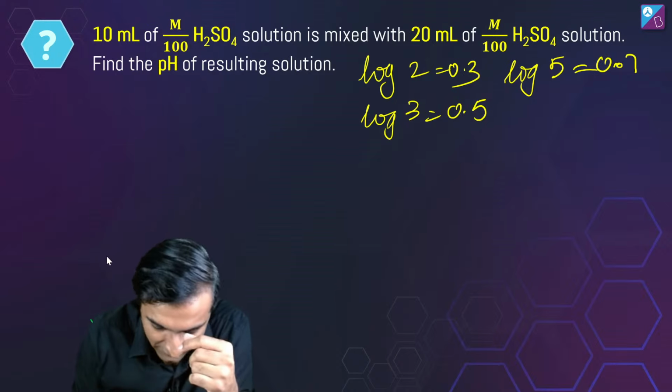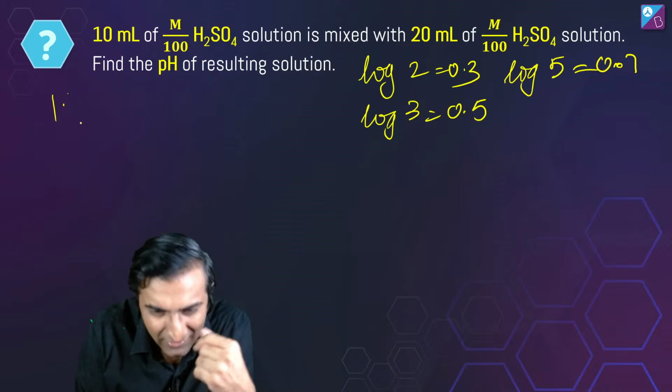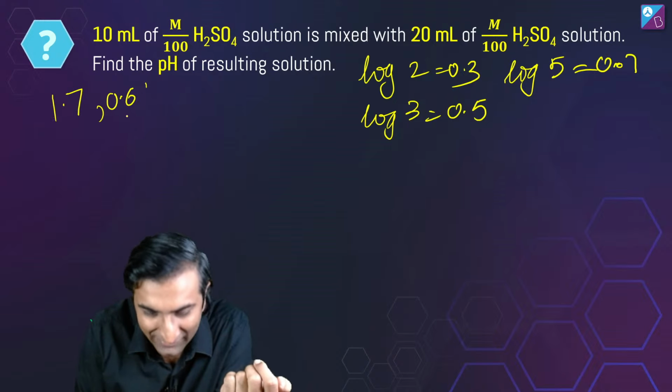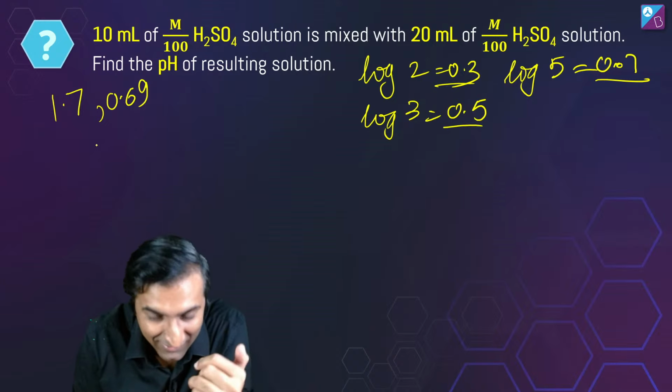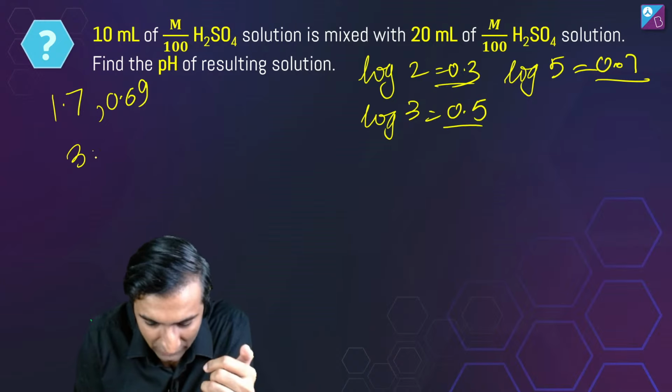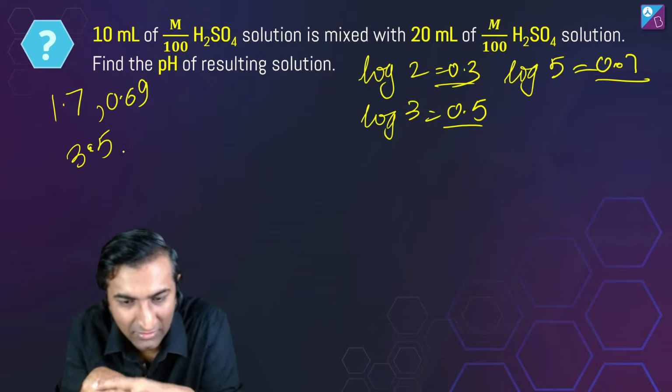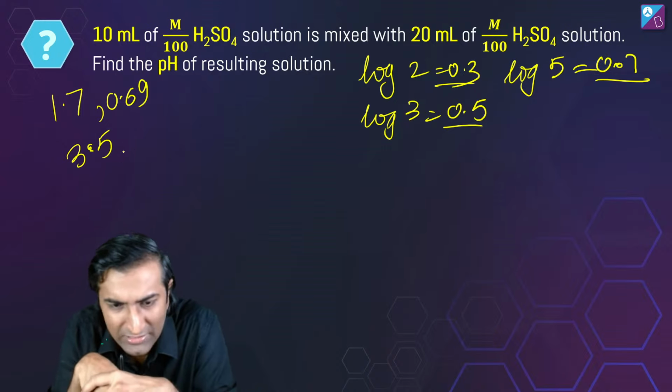Rek says 1.7, wonderful, thank you Rek. Jat Saab is saying 0.69. यार how are you getting 0.69? मैंने वैसे नंबर दिया ही नहीं तुम लोग को, I am giving you these three values, how are you getting a second decimal, कहाँ से आ रहा है आपका? बट ठीक है, आपसे कैलकुलेटर से किए। श्लोक is saying 3.5, ठीक है। Three guys, three options. Do you want me to wait or shall we go ahead and solve it?